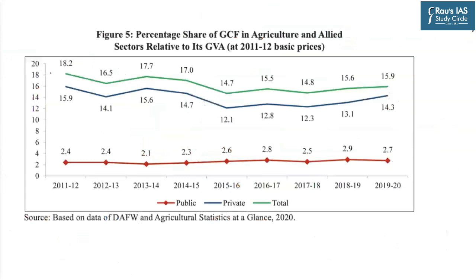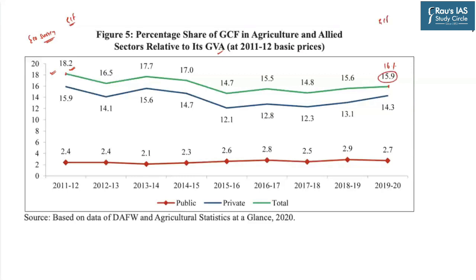So this particular graph here, which has been taken from this year's economic survey, shows the overall gross capital formation in the Indian agriculture in terms of percentage of agricultural GDP. So this green color line shows the overall gross capital formation in the Indian agriculture. And as you can see, at the start of the decade, the overall gross capital formation in the Indian agriculture was 18.2% of agriculture GDP. And now this has dropped down to approximately around 16%.